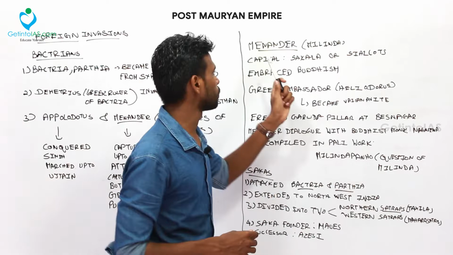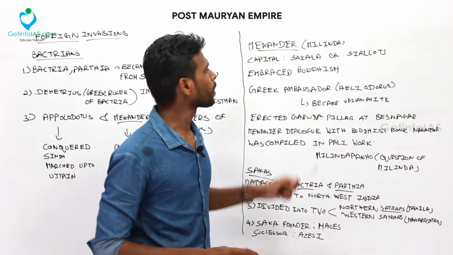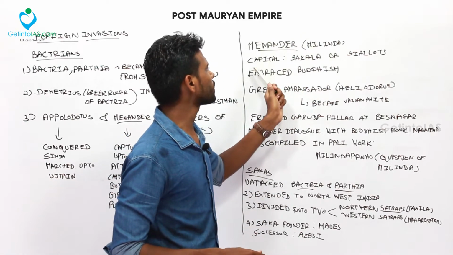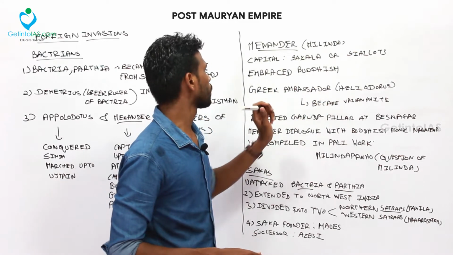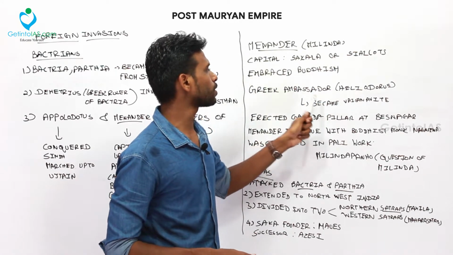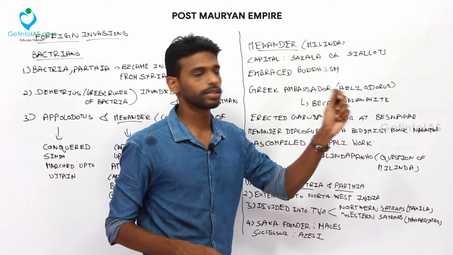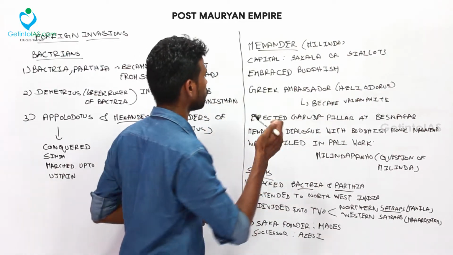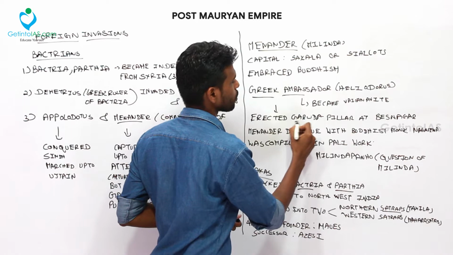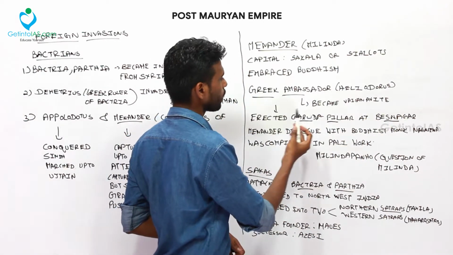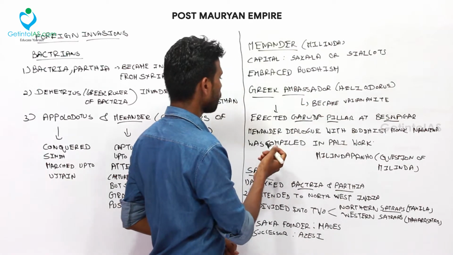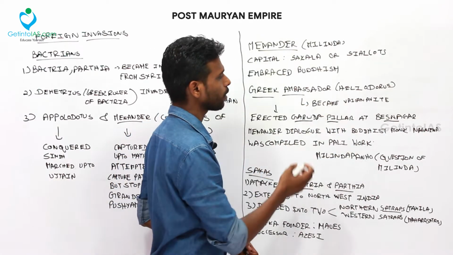Now we are going to talk about Menander. This commander was a little bit notable, and he was also called Milinda. His capital was Sagala or Sialkot. He embraced Buddhism, and during this period, the Greek ambassador called Heliodorus became a Vaishnavite, and this Greek ambassador erected a Garuda pillar. Garuda is the vehicle of Vishnu. He erected the Garuda pillar at Besnagar, and Menander had a dialogue with the Buddhist monk Nagasena.